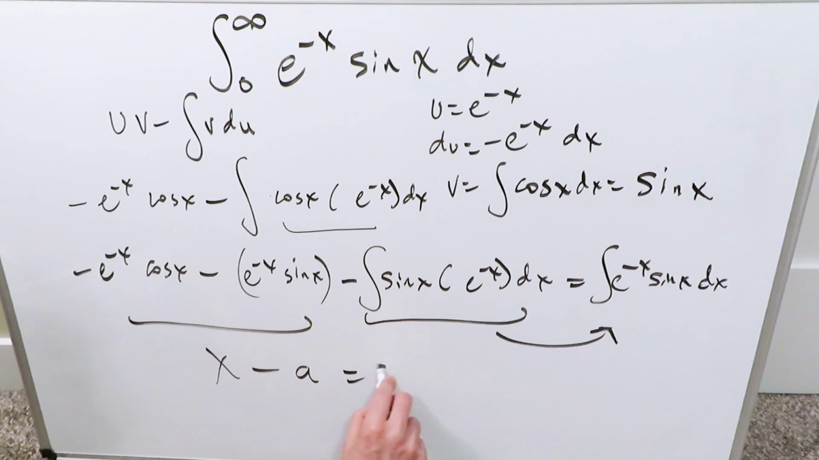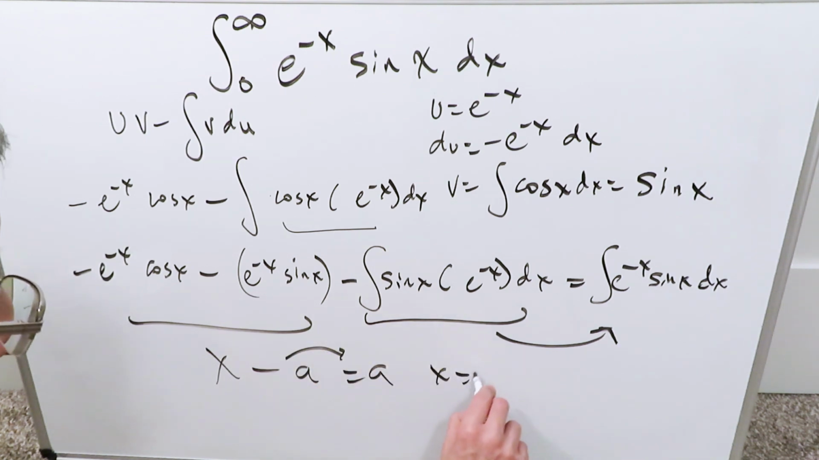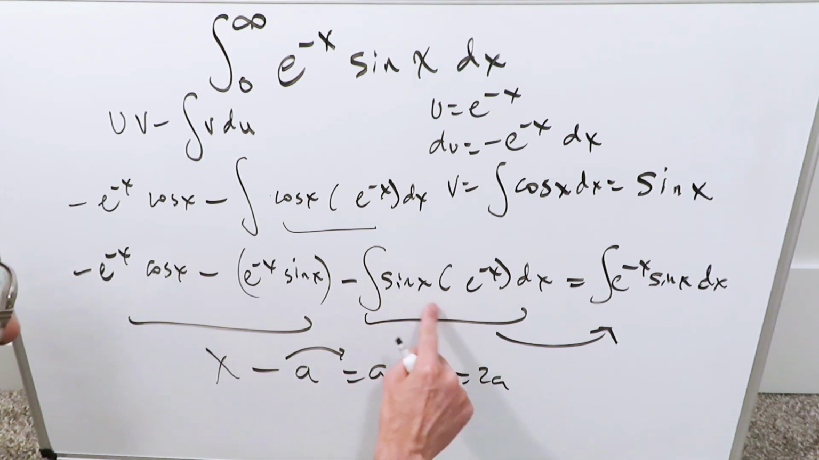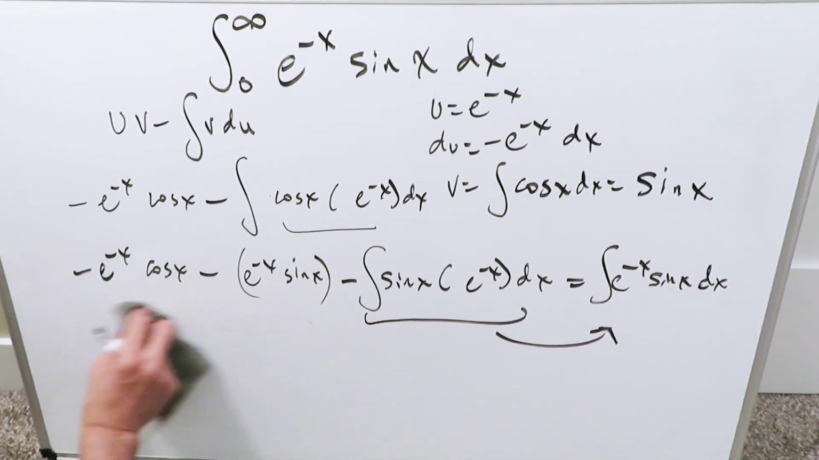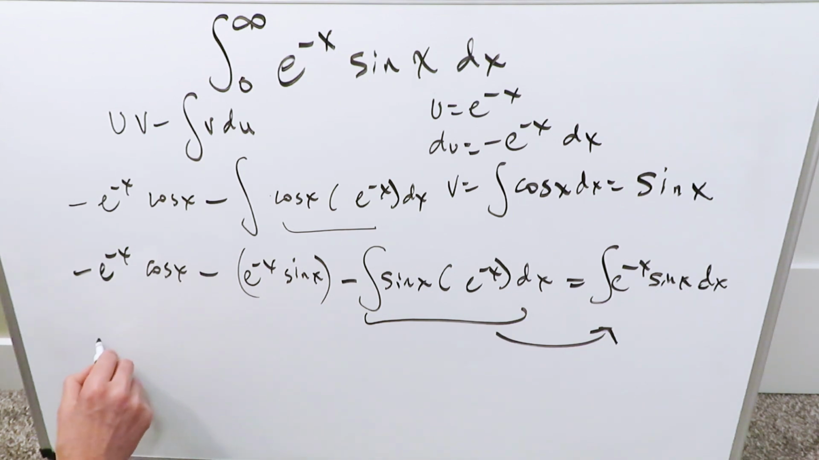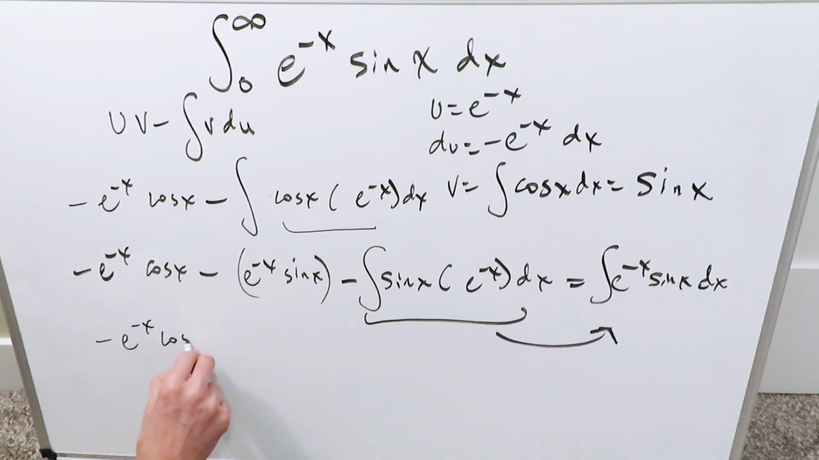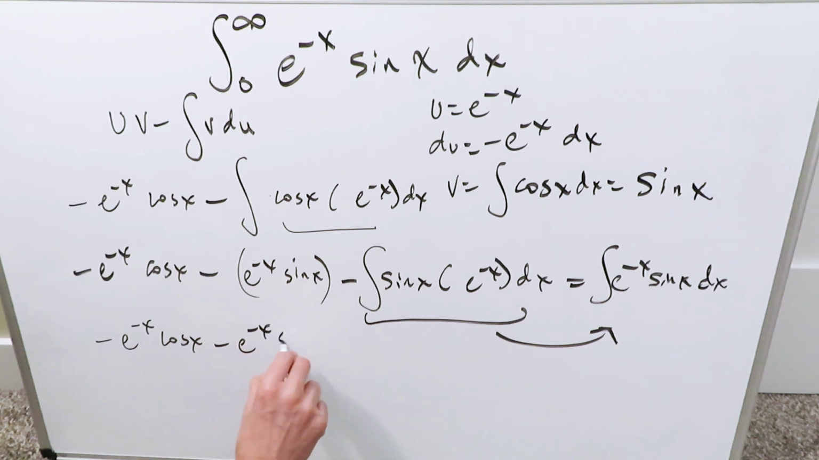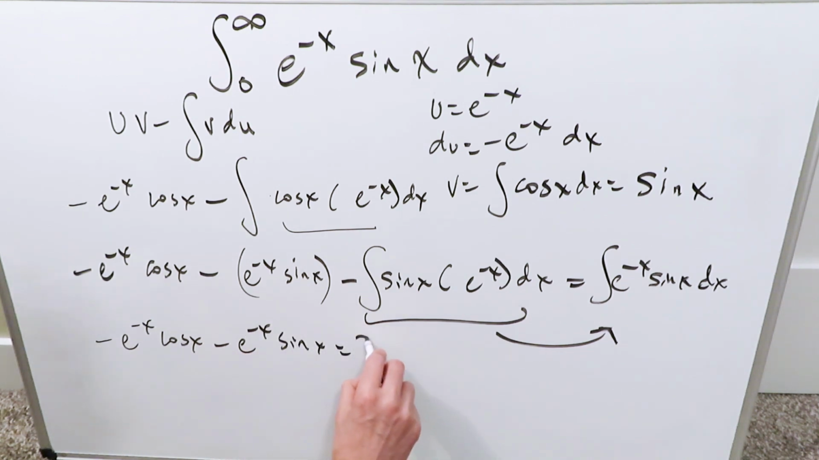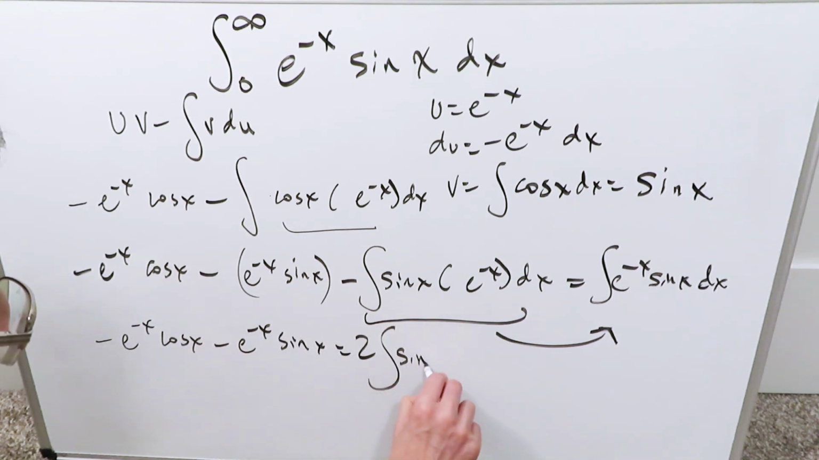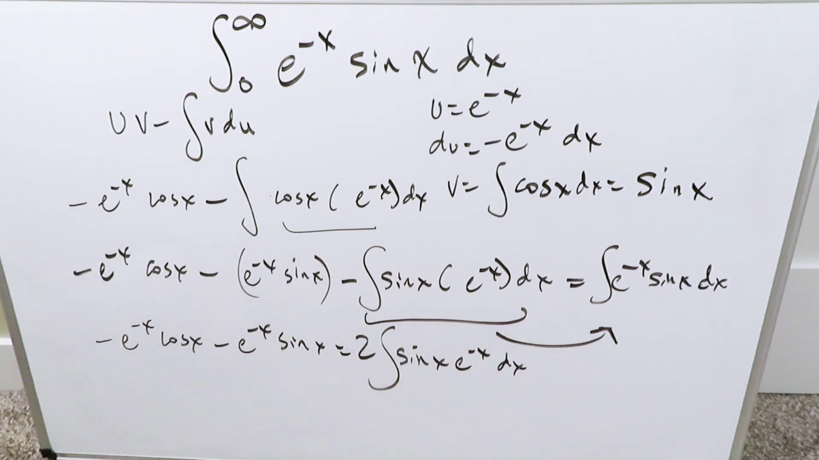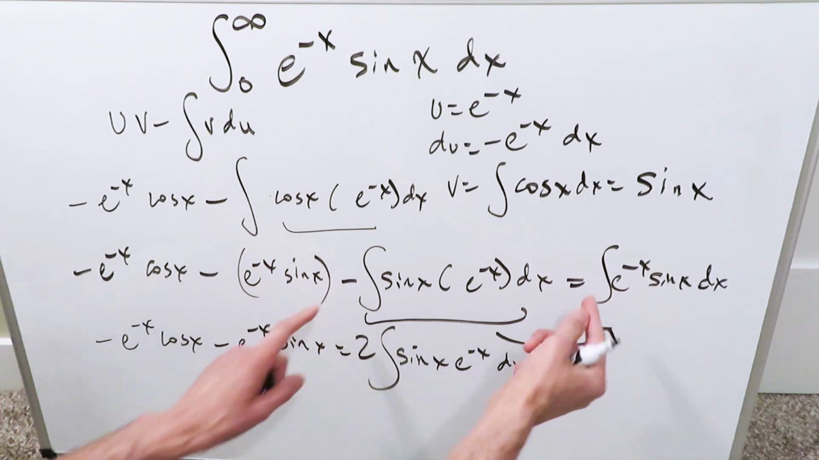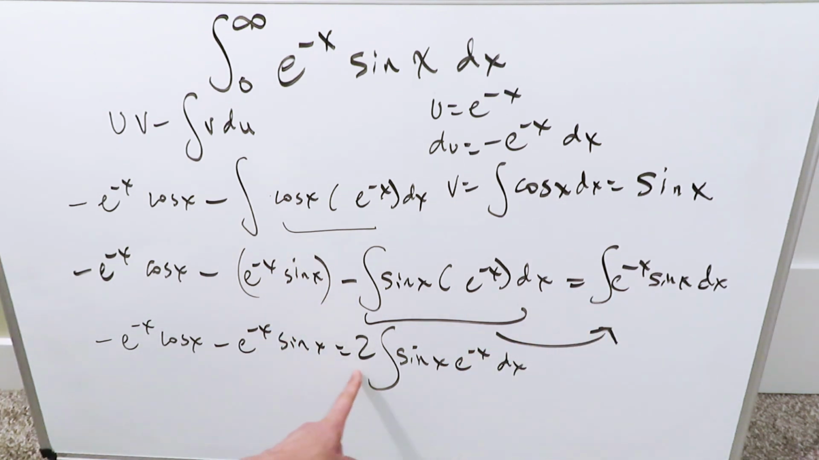I have x minus a is equal to a. You push this over here, you have x is here equal to 2a. This right here doubles, this right here will go on the other side, it will double. Nothing wrong with what I'm doing. It's algebra. I have all of this over here, which I will write as minus e to the minus x cosine x minus e to the minus x sine x is equal to 2 times your original integral sine x e to the minus x dx, because this went on the other side, it doubled. Going on the other side, it added, it doubled it. This is what I have.